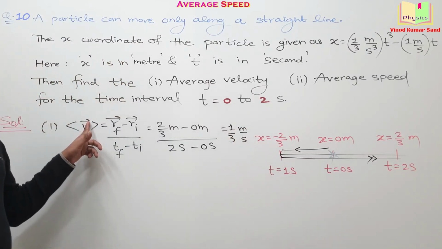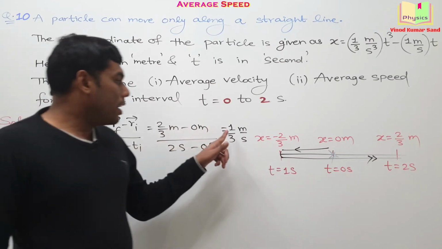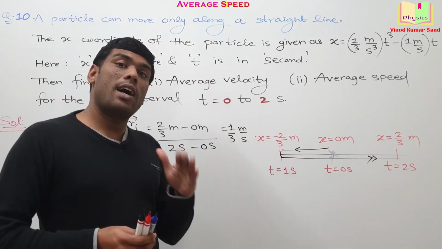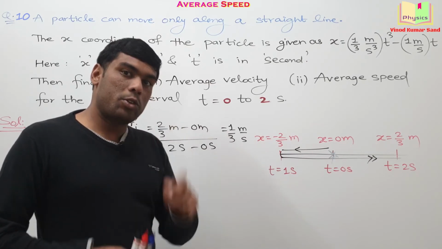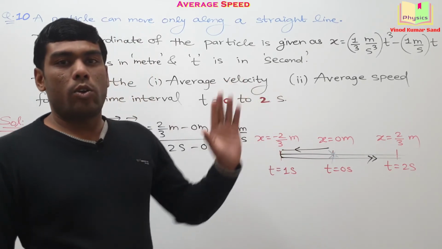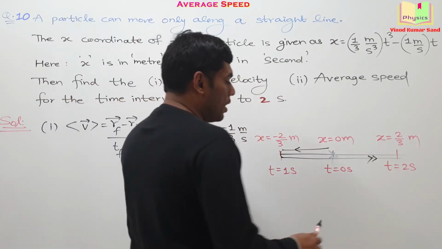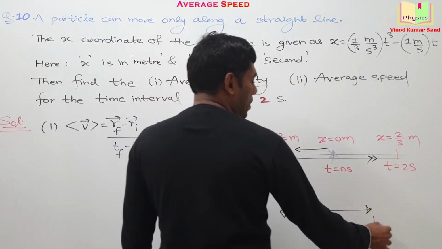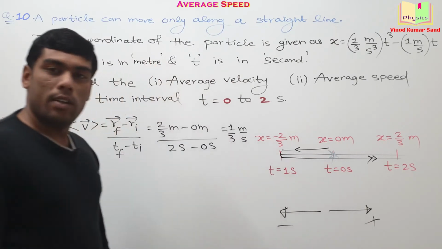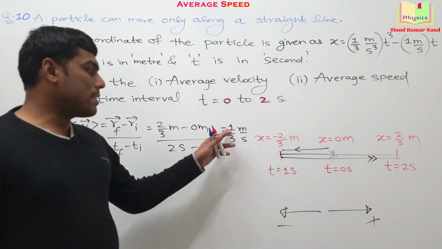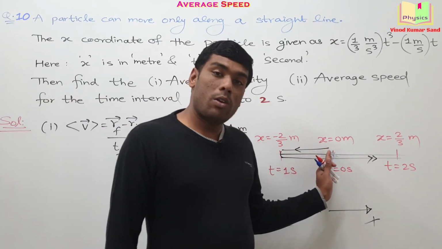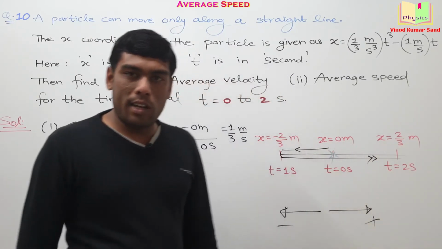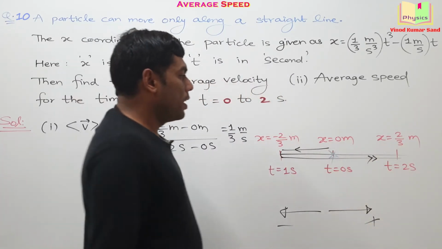The average velocity is a vector, and here I am not putting any vector sign because earlier we had the talk that for unidirectional motion we can drop the arrows, the vector symbols, and we can use only plus and minus. Okay, so the plus is indicating that average velocity is directed in this direction, and that is logically also true. Why?